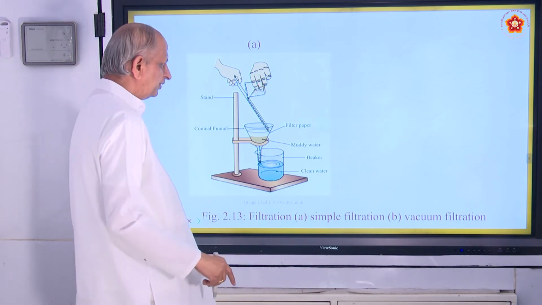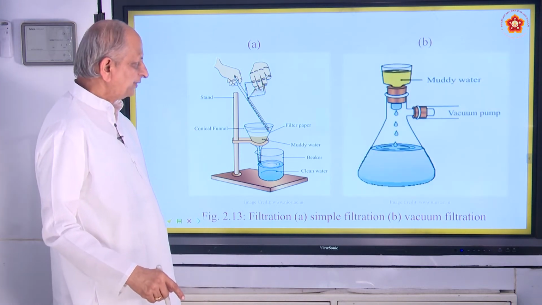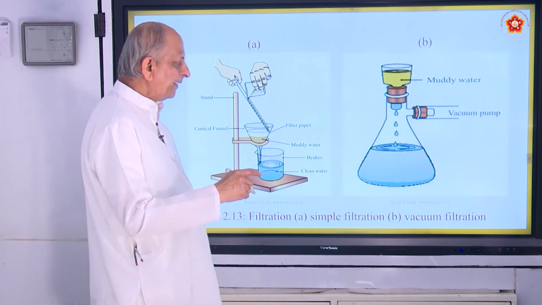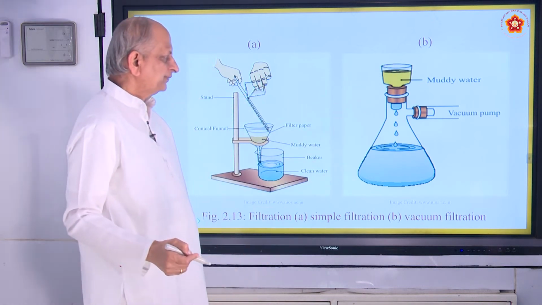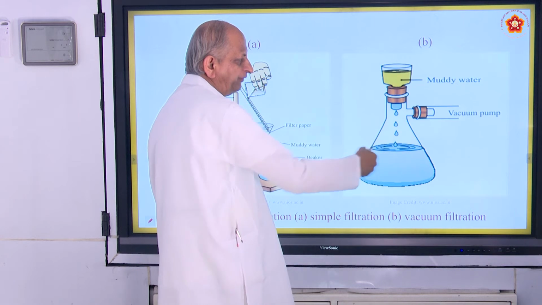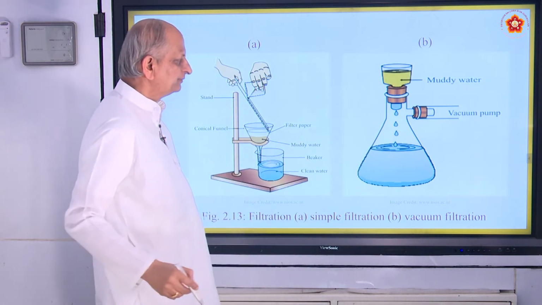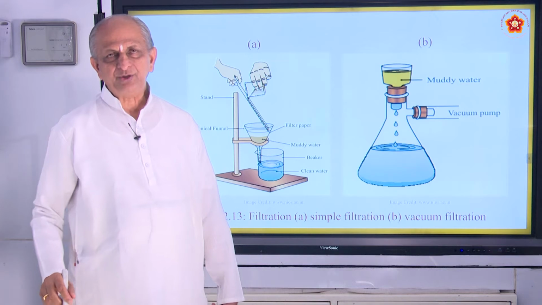This is also one of the easiest and most important methods of separating. Another one is by using a vacuum pump. Muddy water is taken here and it is made to fall into what is called a conical flask. It is connected to a vacuum pump. What do you mean by vacuum pump?